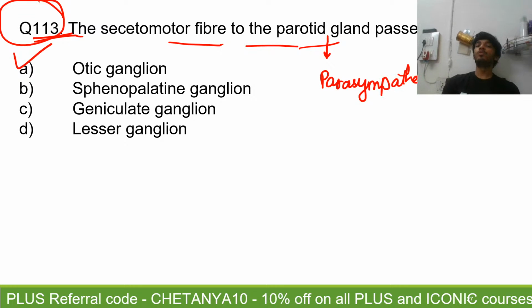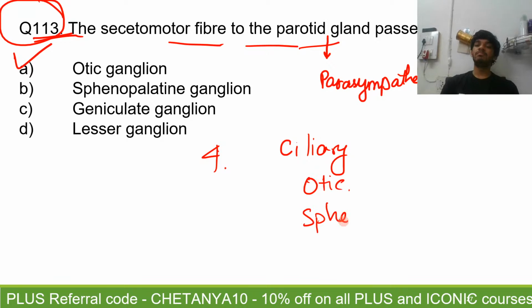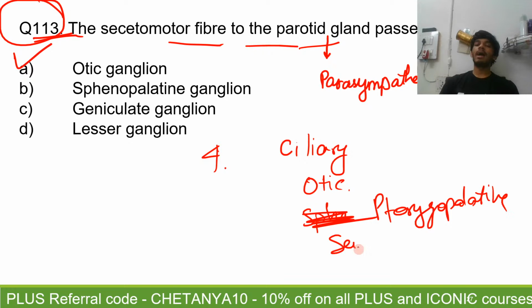They have to go through a parasympathetic ganglion, and the only parasympathetic ganglia in your body are four: ciliary ganglion, otic ganglion, pterygopalatine ganglion, and submandibular ganglion. So only these four ganglia can give parasympathetic fibers, none other, right?